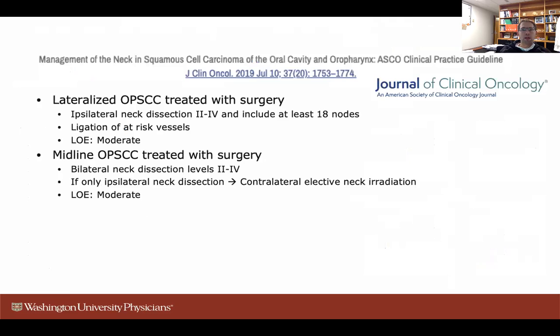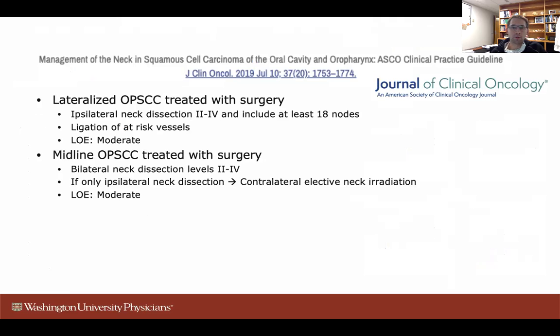Here are recommendations from the ASCO clinical practice guidelines. These guidelines looked at both oral cavity and oropharynx cancer guidelines for management of both necks. So breaking down just the oropharynx, they recommended that lateralized oropharynx cancers treated with surgery should get at least an ipsilateral neck dissection levels 2 through 4.